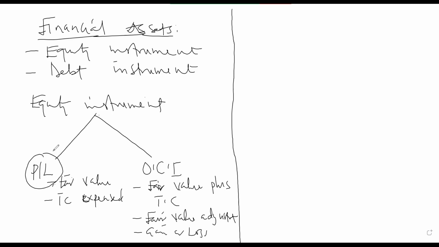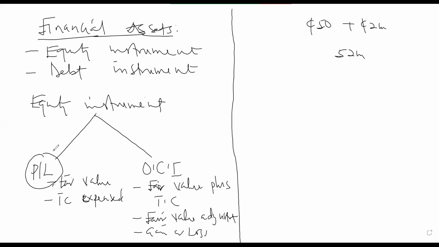Okay, someone can say it's through amortized cost, but there can be a year that they will not pay dividends, and there won't be any fixed interest rate for calculating the dividends. So if the value of the item is 50 million and the transaction cost is 2 million, it means that the instrument will be carried at 52 million.